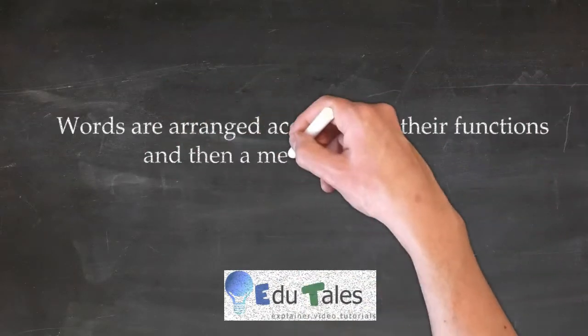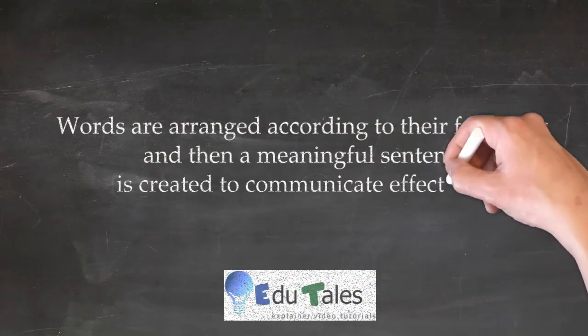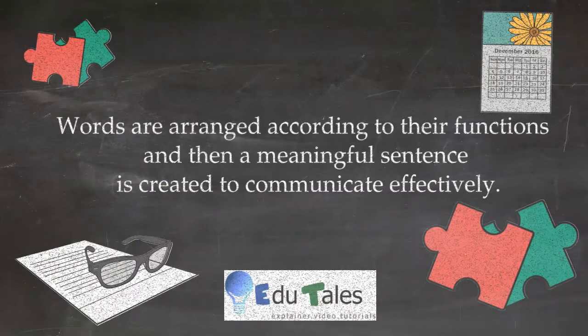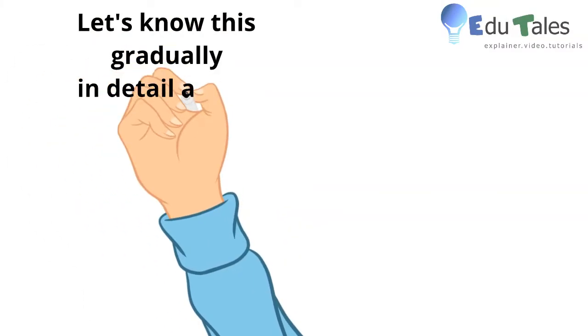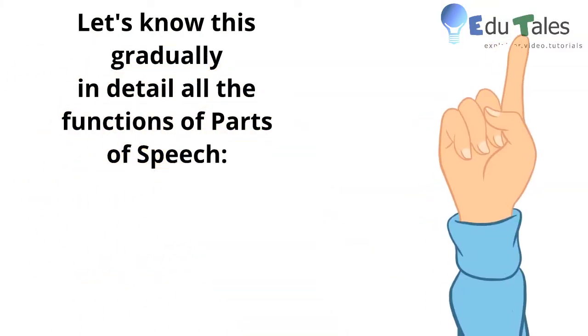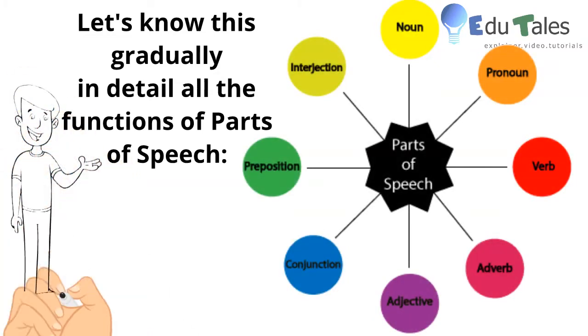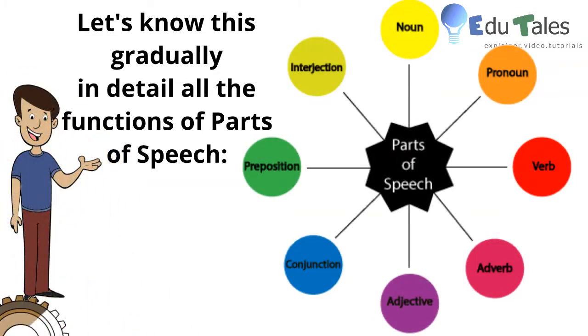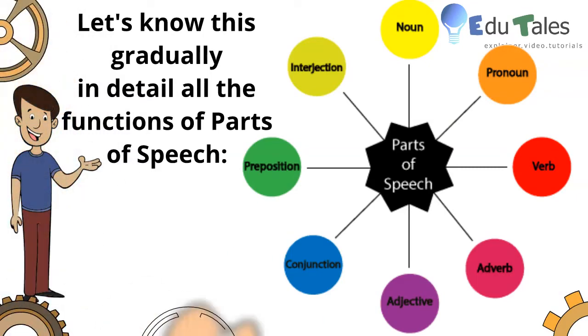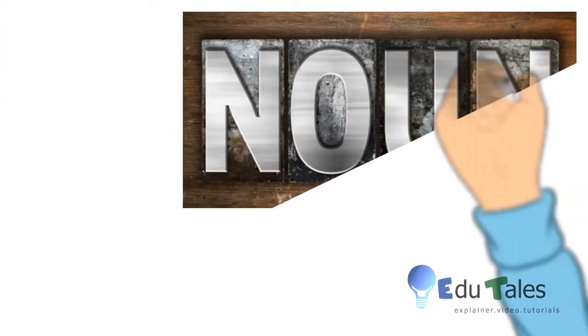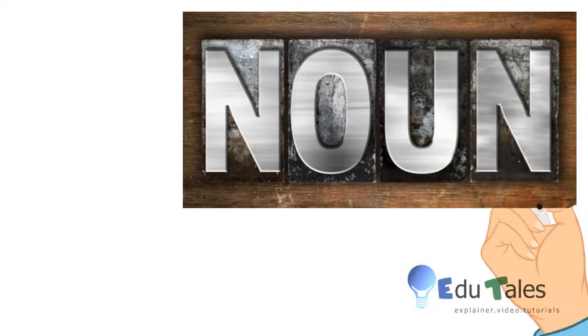Words are arranged according to their functions, and then a meaningful sentence is created to communicate effectively. Let's know this gradually in parts. The various parts of speech are noun, pronoun, verb, adverb, adjective, conjunction, preposition, interjection. Let us understand the first part of speech, that is noun.